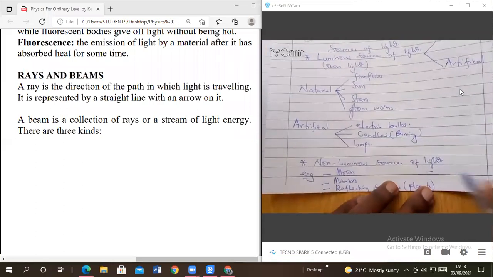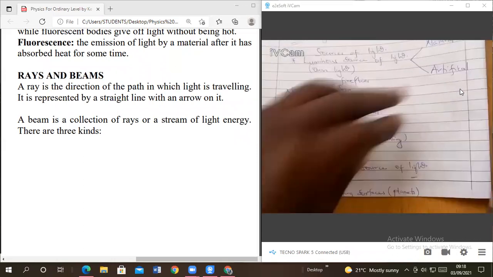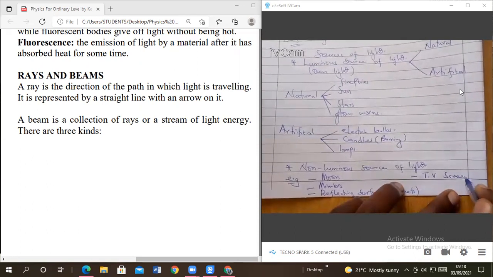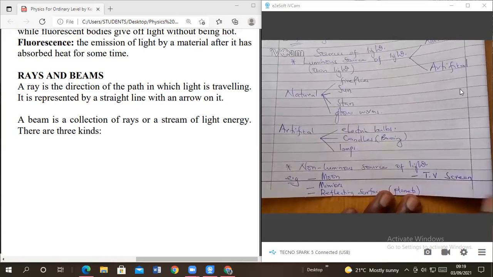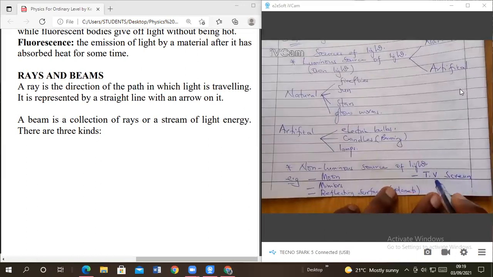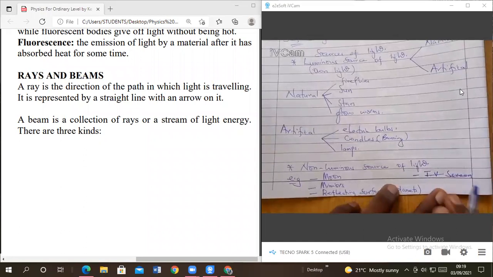Then which other one did we talk about? Apart from the moon, mirrors and reflecting surfaces, we have the TV. Teacher, you said that the TV screen is under artificial light. It's under artificial. Yes. Sorry. So this one gets light from other sources, but it's artificial. Good, it's artificial. This one is off from there.